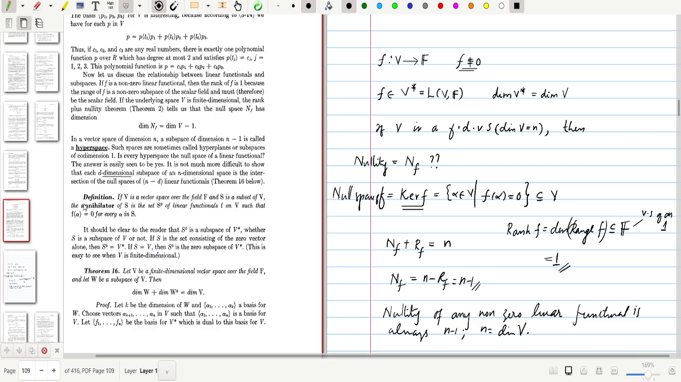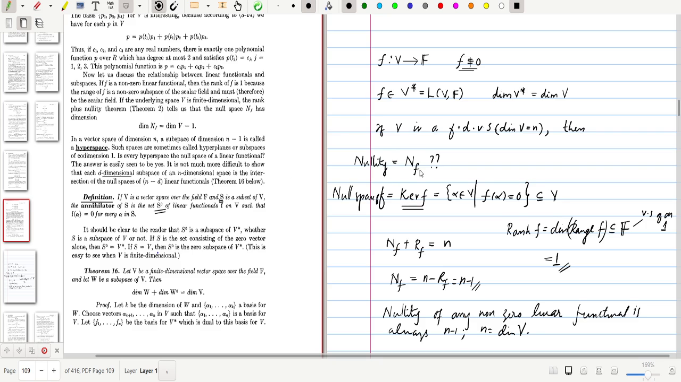In order to prove that result, we define the annihilator. Annihilator is defined for a subset. Let S be a subset, not necessarily a subspace, of V. Corresponding to the subset S, we define the annihilator, denoted by the symbol S naught. This consists of all linear functionals f on V such that f of alpha equals 0 for every alpha in S.